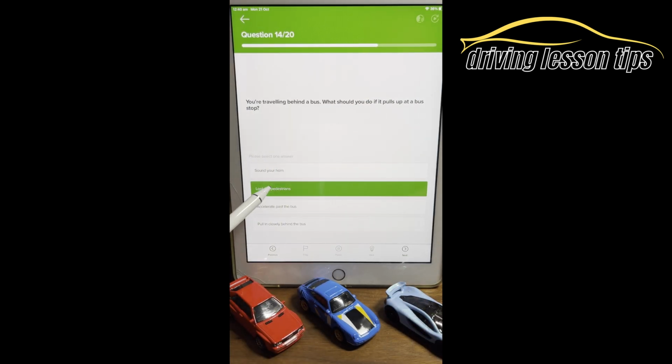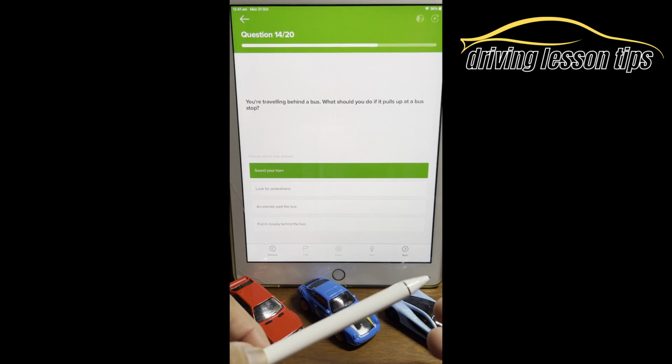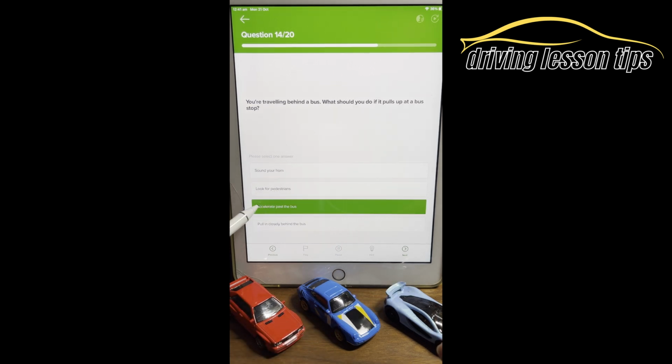So it's safer to actually look for pedestrians. Maybe slow down a little bit. Move away from the bus if it's safe to do so, okay? Keep your eye as you're about to overtake the bus. Is anybody going to step out and run out in front of you? Look at those little sections. Sound your horn. Don't necessarily need to unless somebody does walk out. Accelerate past the bus. That would be silly to do because you don't know if somebody's going to walk out. Best to slow down and be prepared to stop.